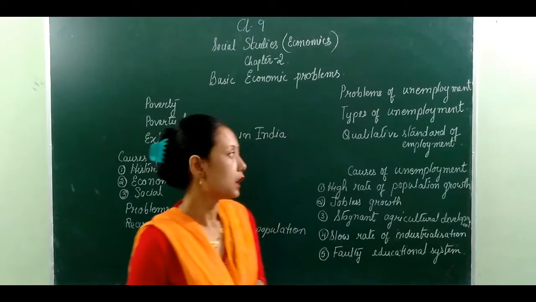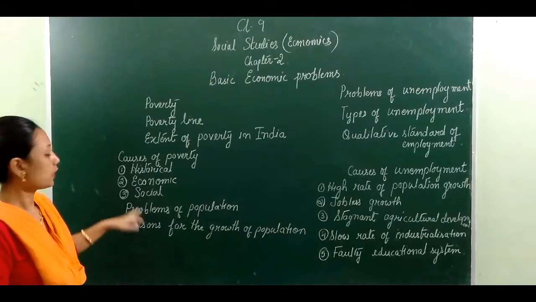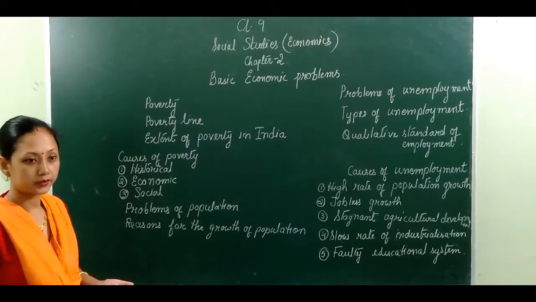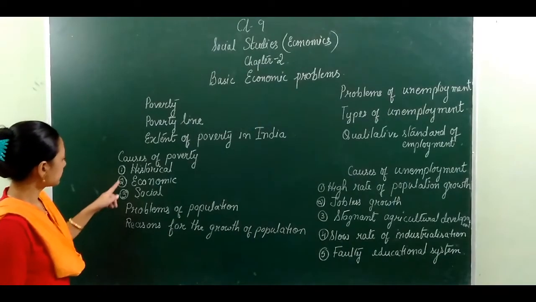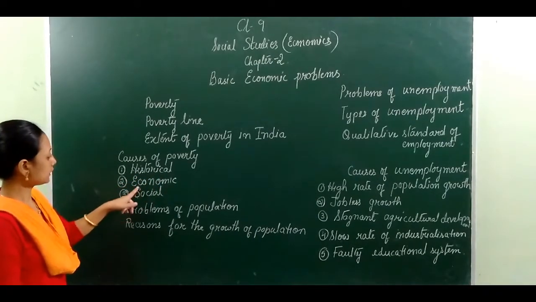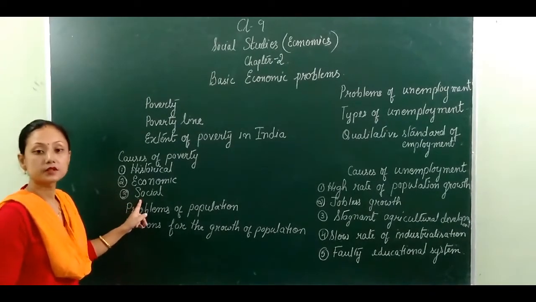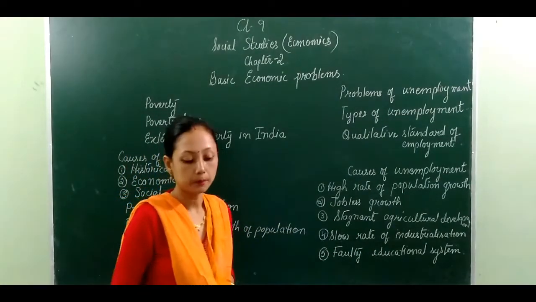After this, let's go to the causes now. What are the causes of poverty? Why are the people poor? What is the reason behind it? There are 3 points: the historical, the economic, and the social factor that has contributed to leading to the poverty line.